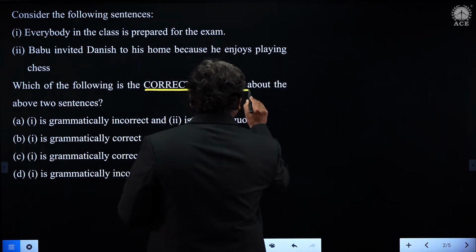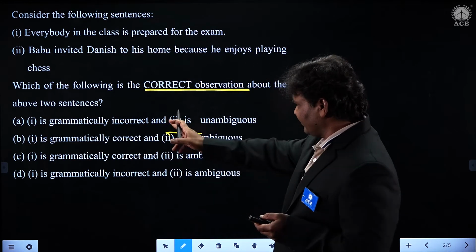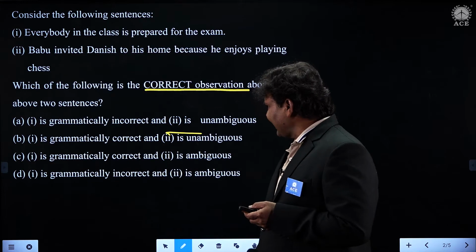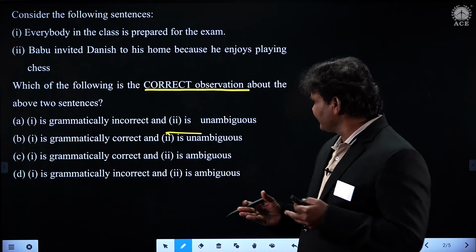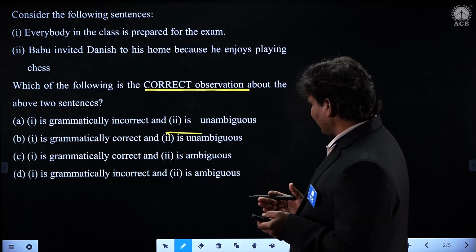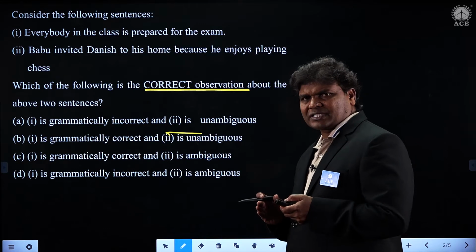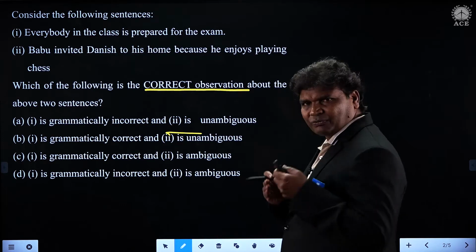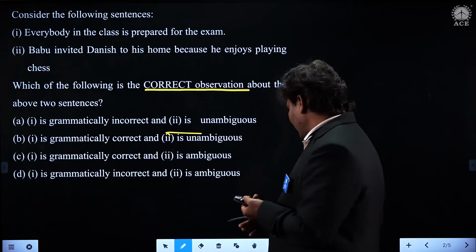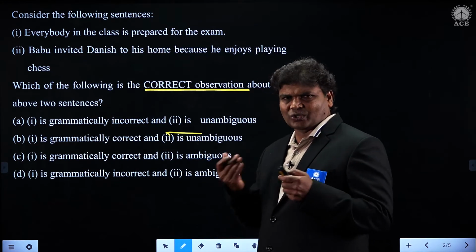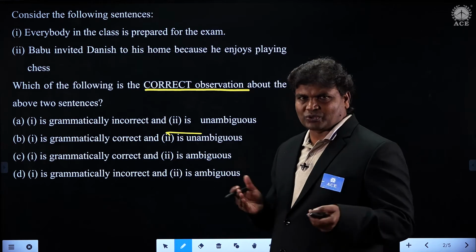We need to just observe. The options ask whether it is grammatically correct. And there is one word he has used, which is ambiguous. Ambiguous means something which is confused, something which is uncertain, something which you cannot give a detailed solution for. That is what we call ambiguous, students.